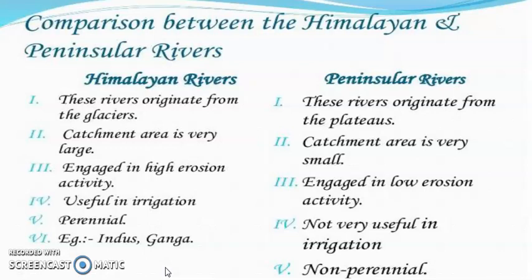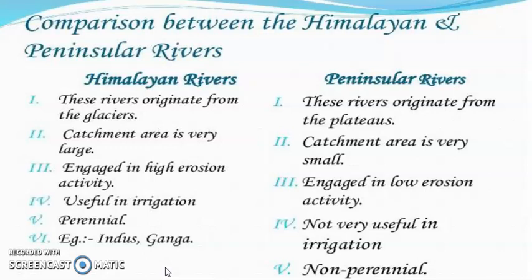So basically, first you will write that Himalayan rivers are mostly perennial and peninsular rivers are non-perennial. The meaning of perennial is that the river has water throughout the year. The meaning of non-perennial is that the river doesn't have water throughout the year. Perennial rivers are very useful for irrigation and navigation purposes. Non-perennial rivers are less useful because they don't have the water.